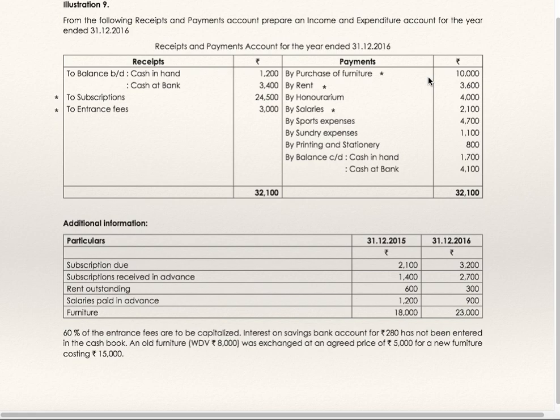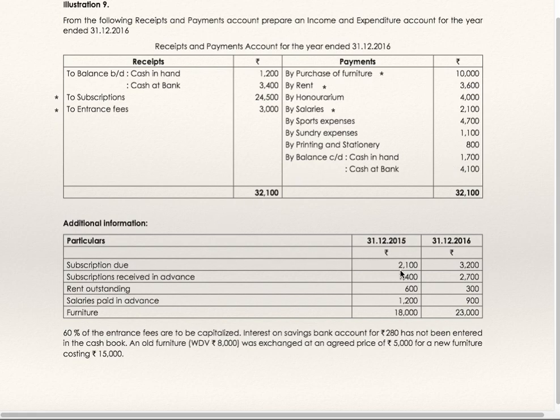Purchase of furniture is asset, not to be recorded in income expenditure account, whereas rent, honorariums, salary, sport expenses, sundry expenses, printing, stationery, all are to be shown as expenses, expenditure in income expenditure account. Salaries, rent, they have got adjustment, we'll do it. Closing cash and bank balance is not to be recorded in income expenditure account. Opening cash and bank will be shown in the opening balance sheet asset side, and closing cash and bank balance will be shown in the closing balance sheet assets side.